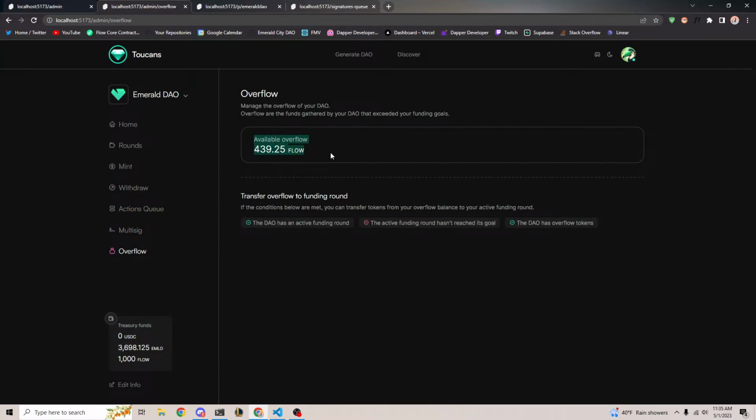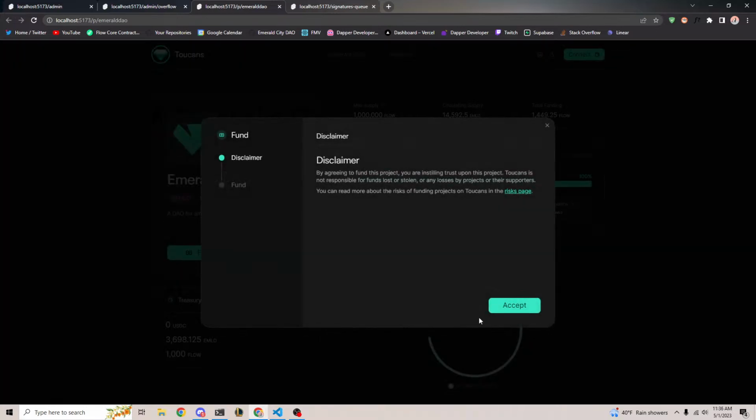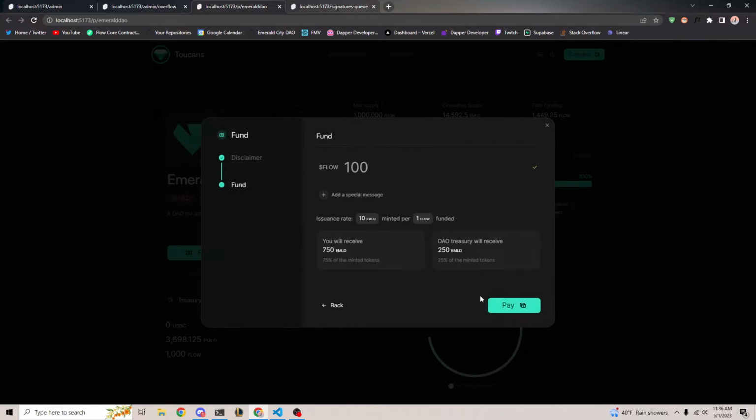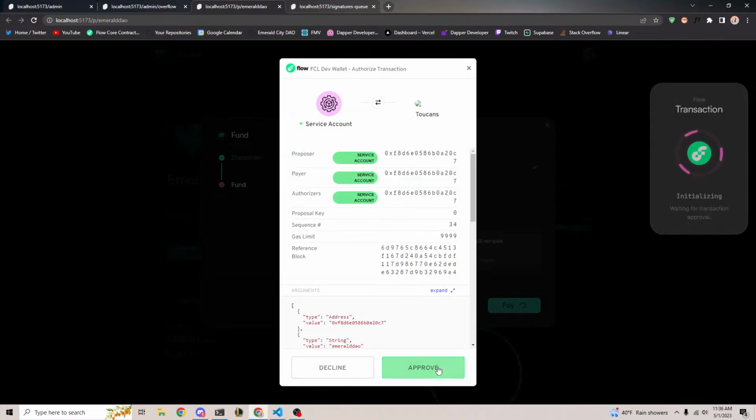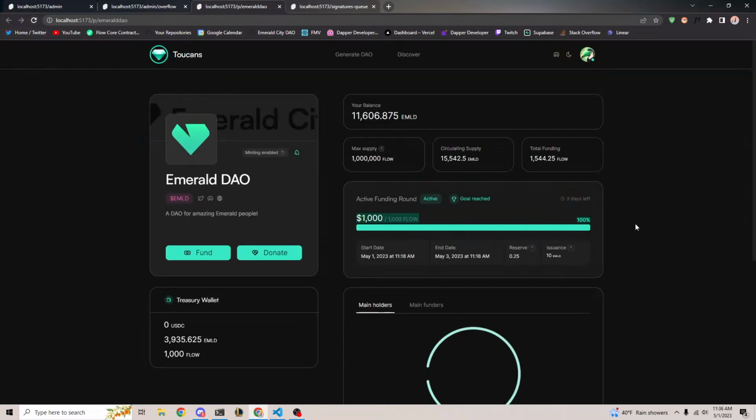Yes, overflow. So okay, it's going to be hard to show you this one, but essentially, overflow is when, if we go back to our project and refresh the page here, so when I donated to this, you can see the goal is reached. So 1,000 flow out of 1,000 has been raised. However, if I go ahead and donate a little bit more, this will get donated directly to Overflow. I don't know why it's not displaying that here either. I'll have to fix that. I don't know what's going on. But it gets donated directly to Overflow.